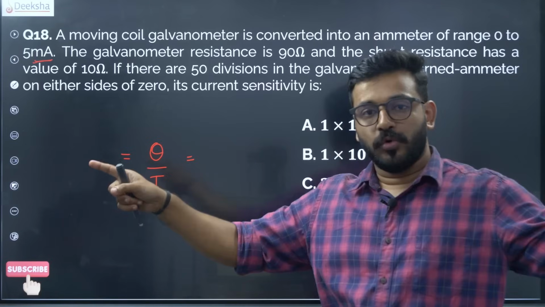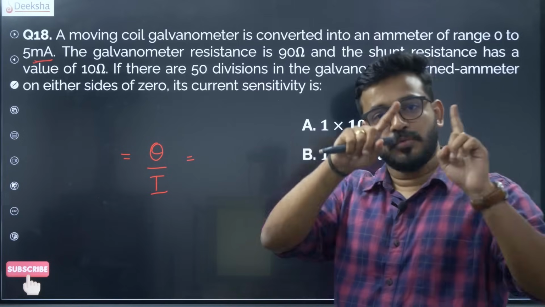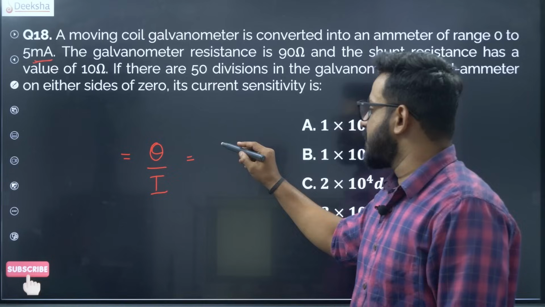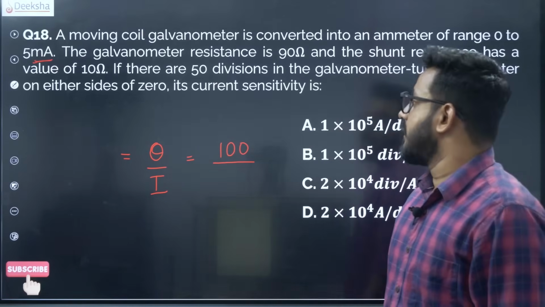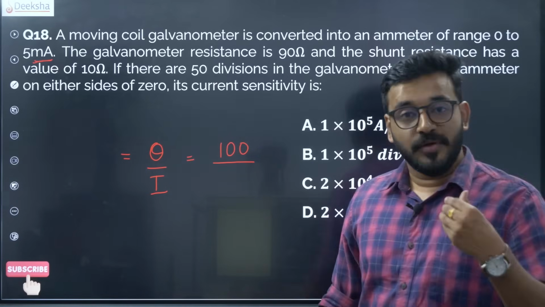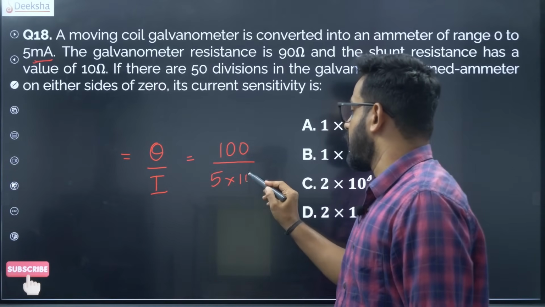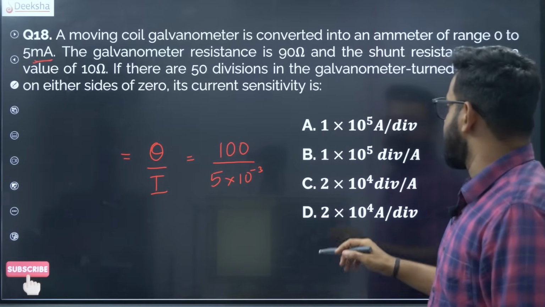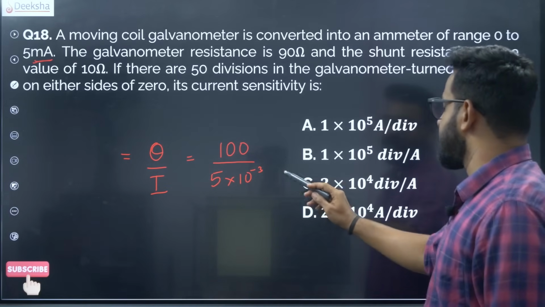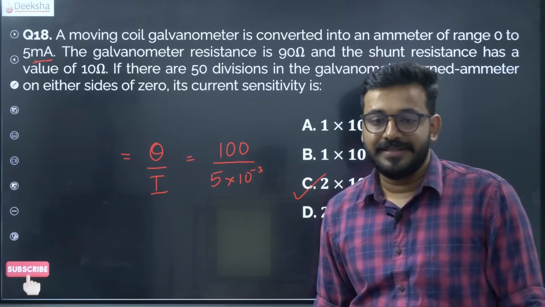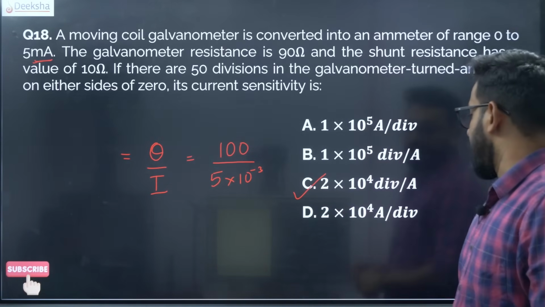So how many divisions are there in total? When you consider the galvanometer, you only see one side, but when you consider the ammeter, you see the entire 50-50 across both the sides. We have 100 divisions. Now the total current, how much total current does your converted ammeter have? 5 milliampere, 5 into 10 to the power minus 3. So the correct answer is 1 by 5, that is 2 into 10 to the power 4 divisions per ampere. Option C is the correct answer over here.